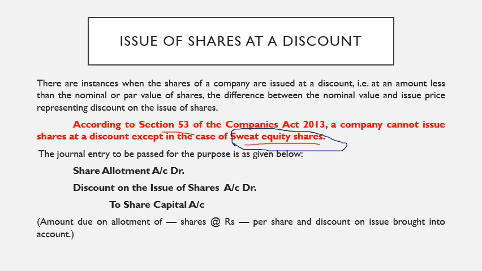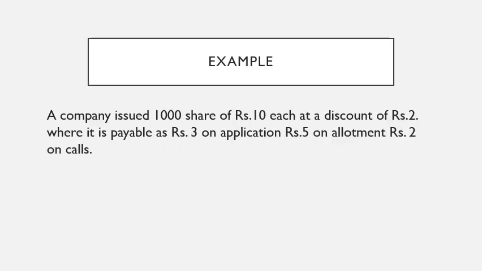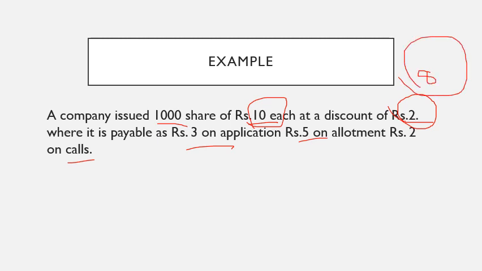Share allotment account debtor, discount on issue of shares account debtor, to share capital account. The exact amount of discount will be debited to the account called discount on issue of shares. Let's see an example. A company issued 1000 shares of rupees 10 each at a discount of rupees 2. It is payable as 3 on application, 5 on allotment, 2 on calls. So the actual value of the share is 10, but now they are issuing the shares at a discount of 2. That means they are issuing their 10 rupee share at rupees 8, a 2 rupee discount.